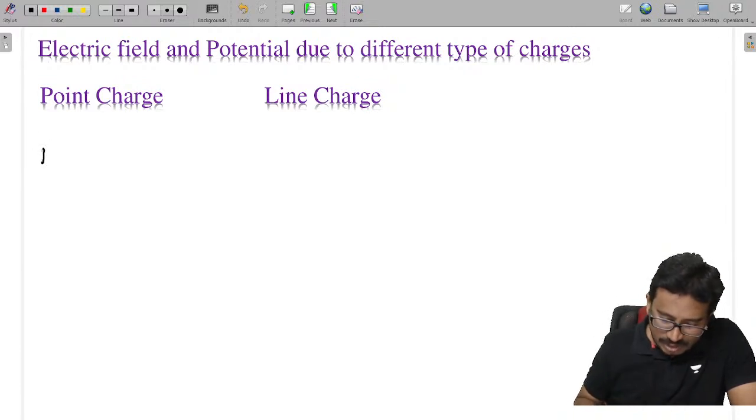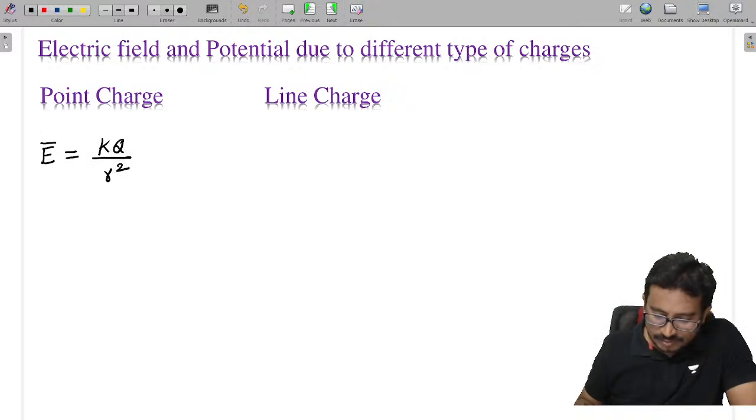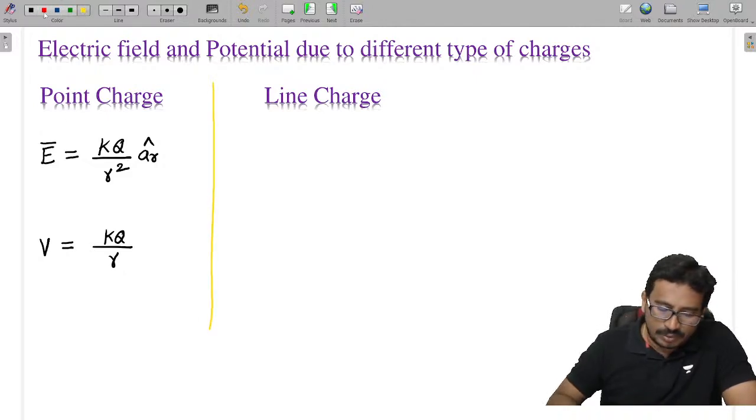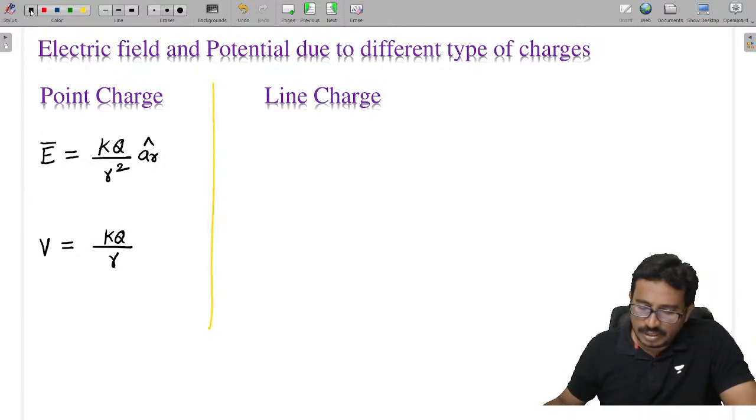The electric field intensity in case of point charges is given as kq by r square into a r cap, and potential is given as kq by r.